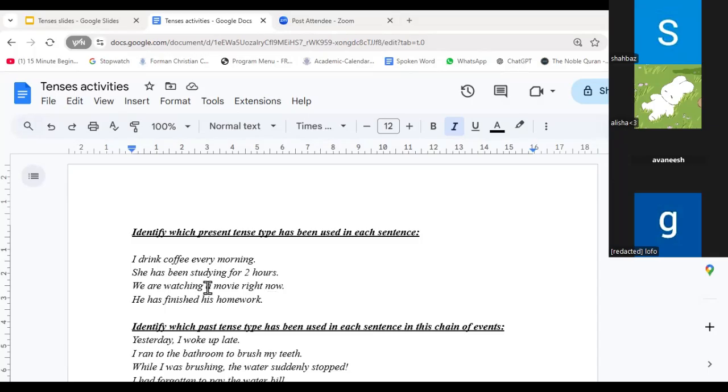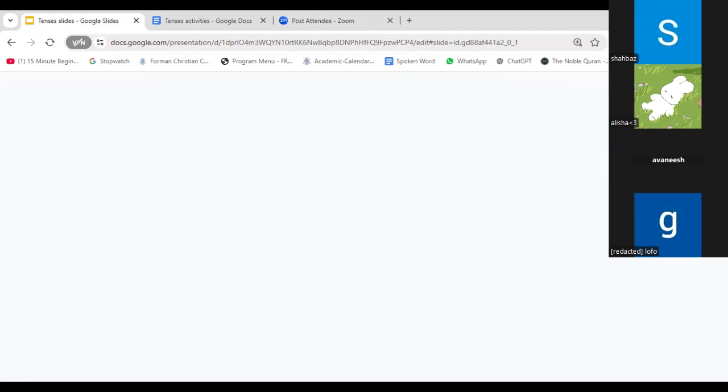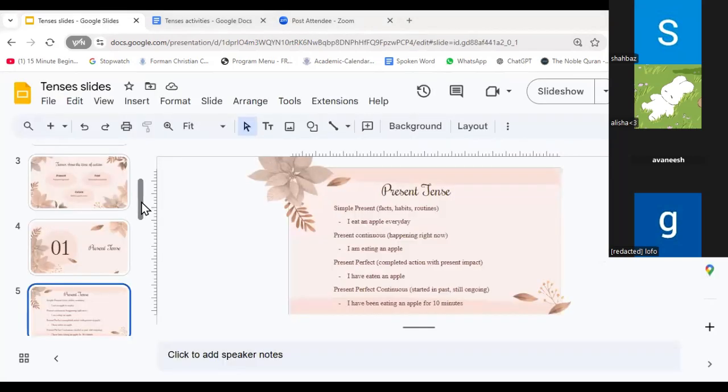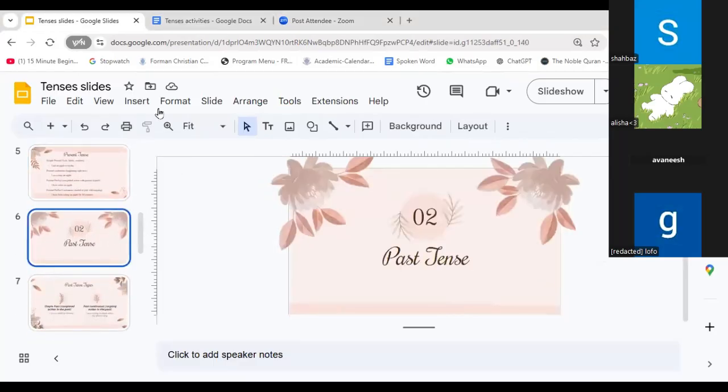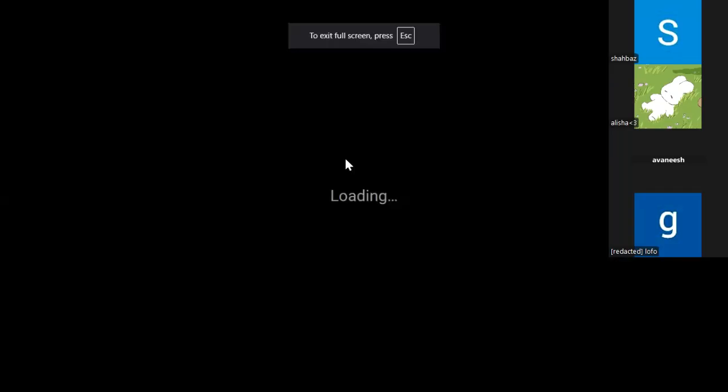So guys, this is present perfect. The reason being that this was something that was finished, the action was completed in the past, but its impact is in the present. He has finished his homework, right? So that is why it's present perfect. Now moving on to the next set. Pradna, do you get it now? Why it was present perfect? Okay.